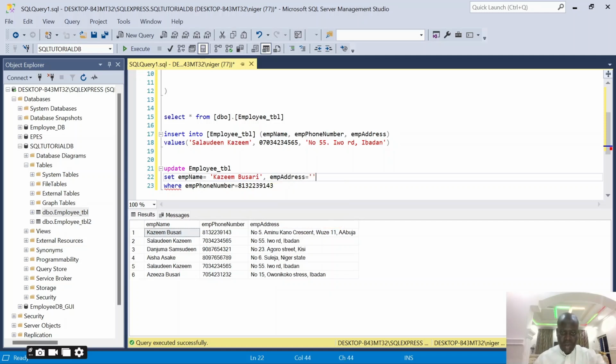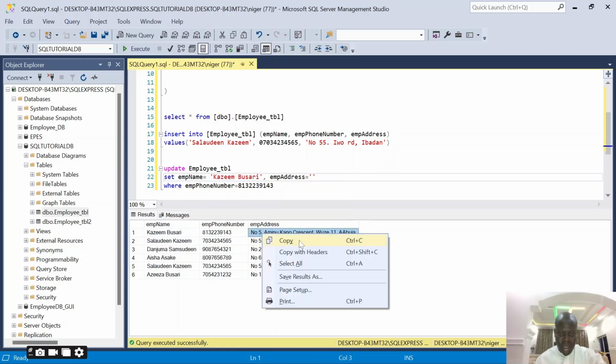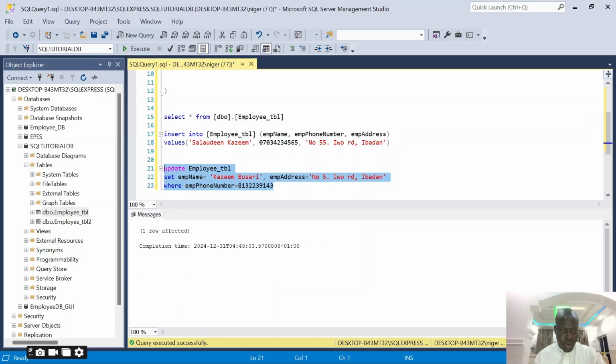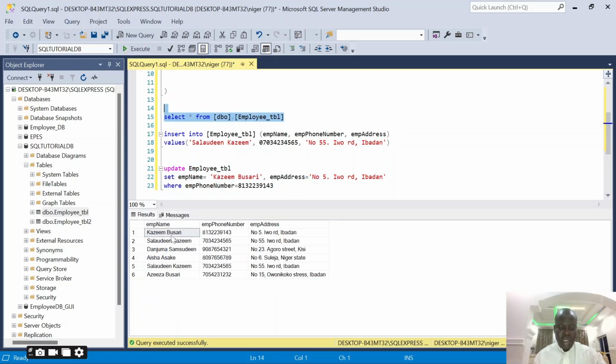What do we want to change the address to? I'll come here and pick whatever I want to change the address to, and I'll put it. So he has relocated from Aminu Kano. He has joined Ibadan, and he's no longer in Abuja. He has been transferred to Ibadan. So we use Ibadan. He's now in Ibadan. So if you run this, you see one row is affected. So when we retrieve this record, we're going to see that the name has been changed from Akim Busari to Kazim Busari, and he now lives in Ibadan.